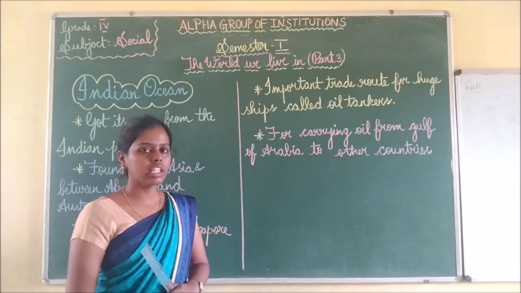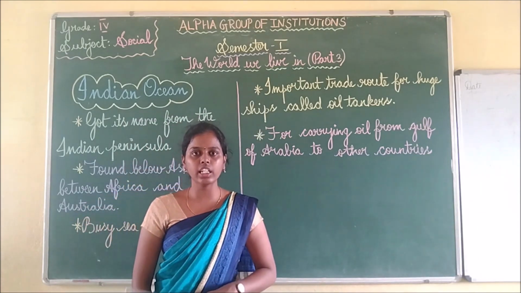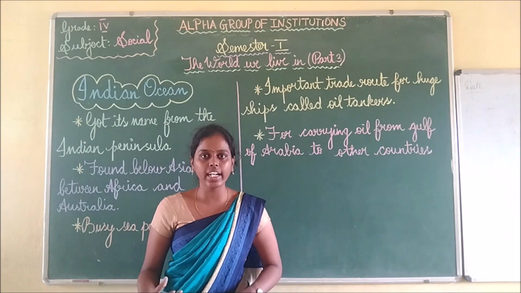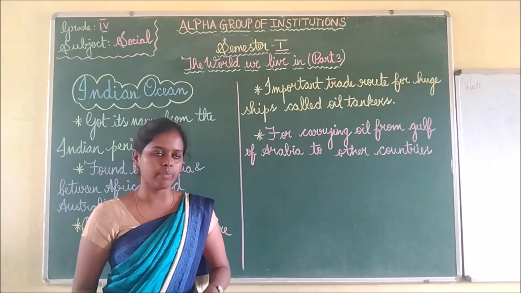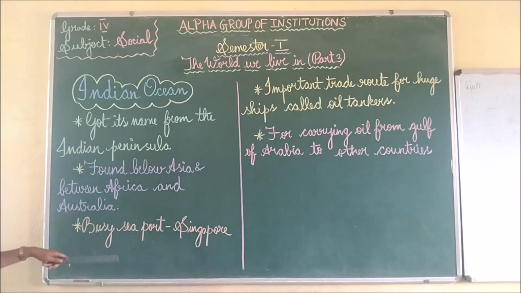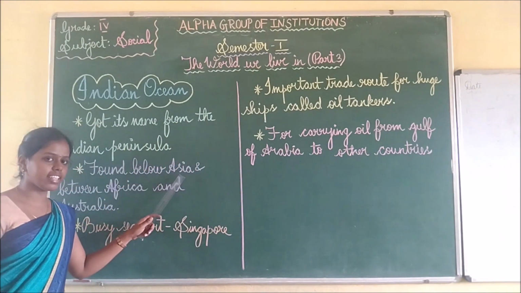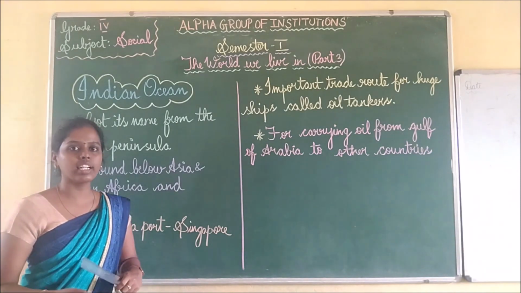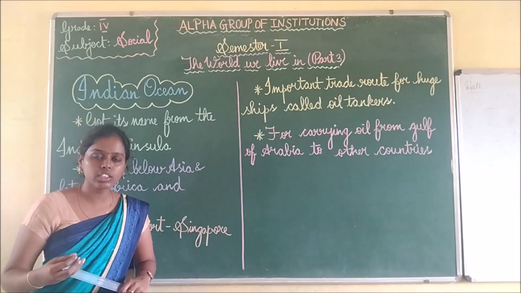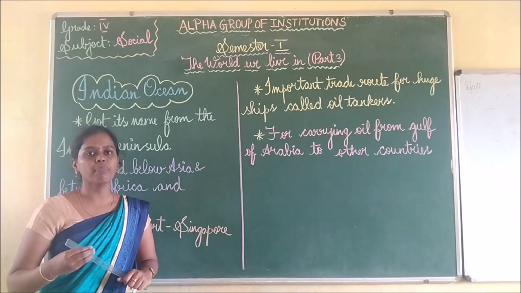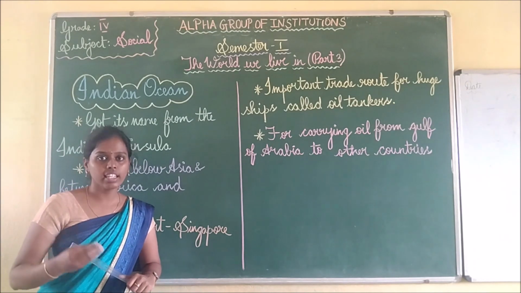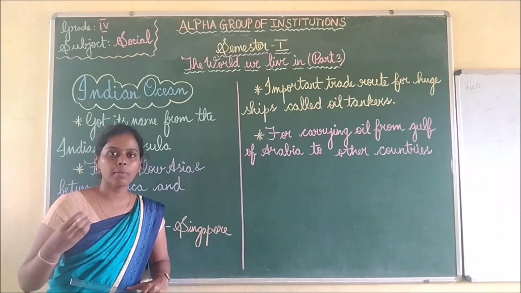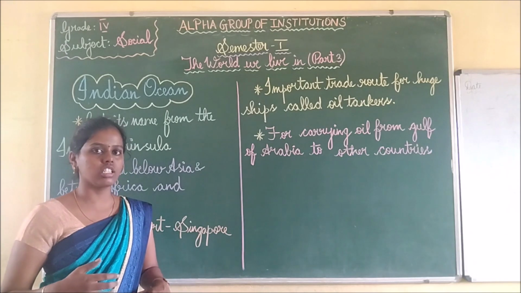So this is the important trade route. The Indian Ocean is the important trade route. They trade with the help of the Indian Ocean. Since this is near Asia, and in Asia many manufacturing activities happen, if manufacturing happens, they will give the things they produce to other countries.